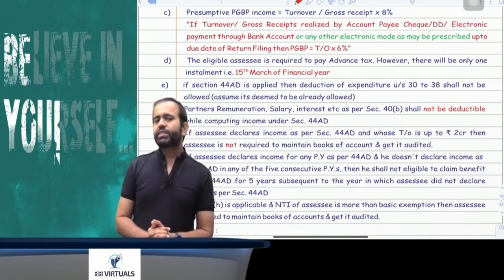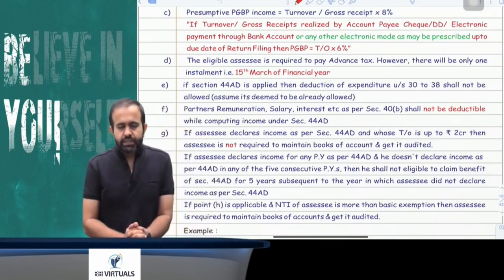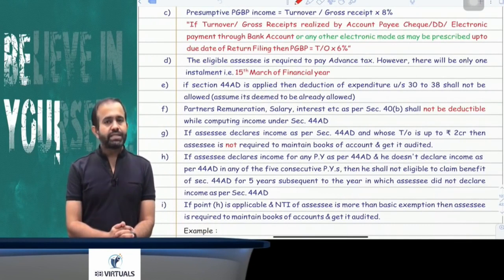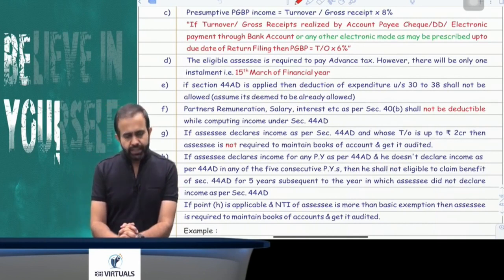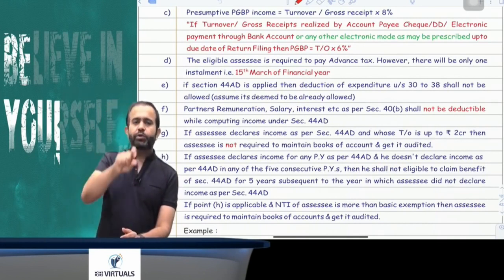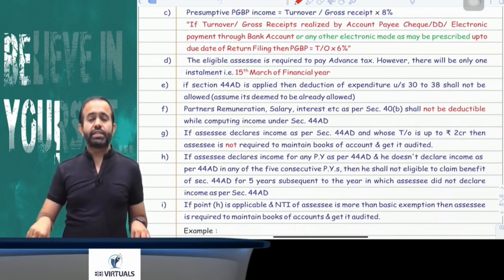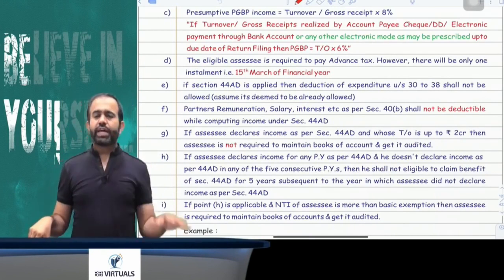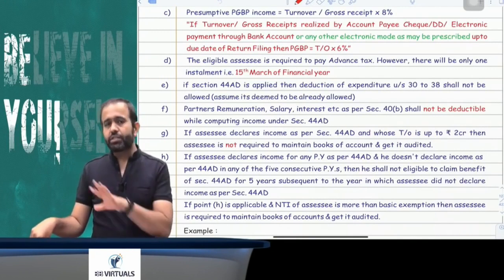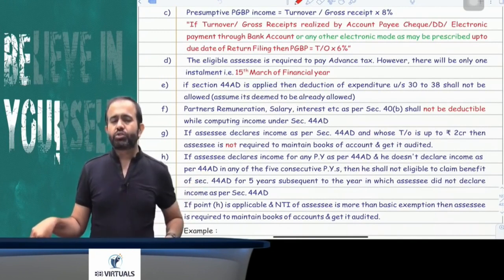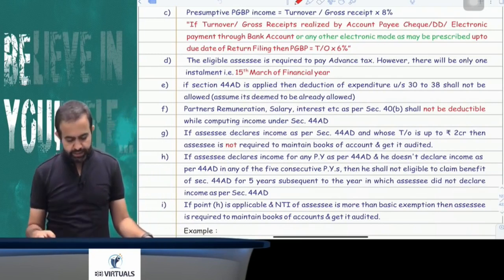Now the question is, when section 44AD is applicable, is advance tax applicable? Answer is yes. The assessee is required to pay advance tax only in one installment, that is 15 March, 100% advance tax. Sir, from this 8% profit, is any expenditure under sections 30 to 37 allowed? Answer is no. Expenditure is not allowed. As well as partner remuneration and partner's interest are also not allowed, because this section overrides sections 28 to 43C.